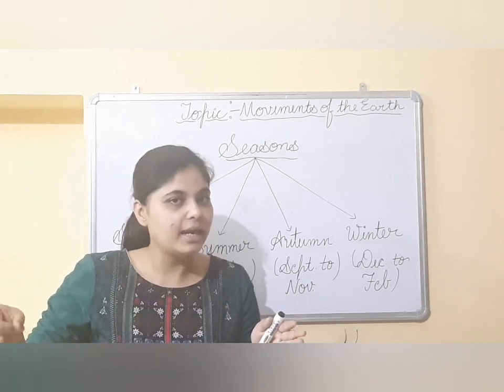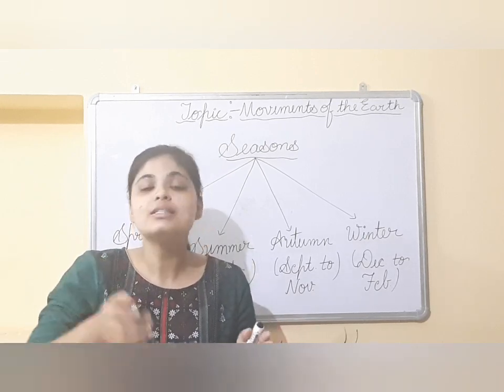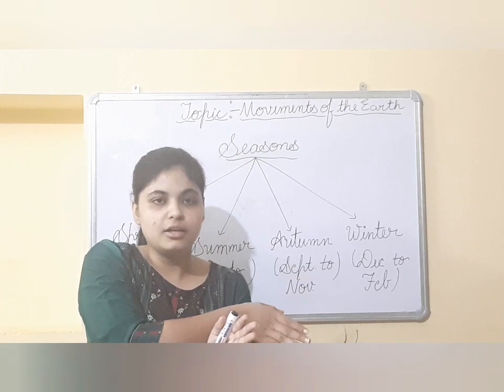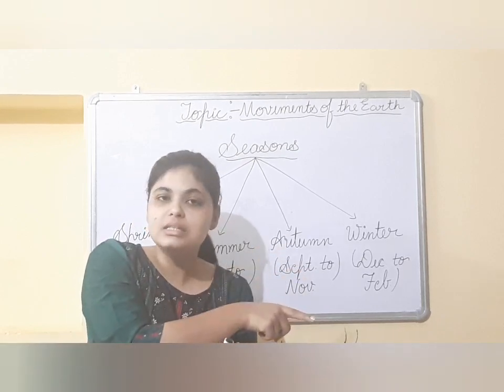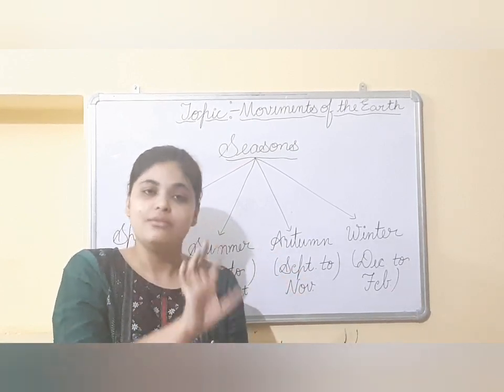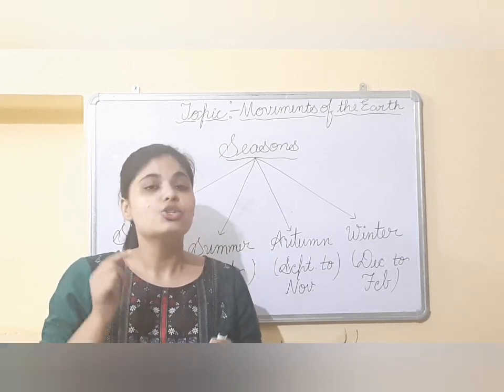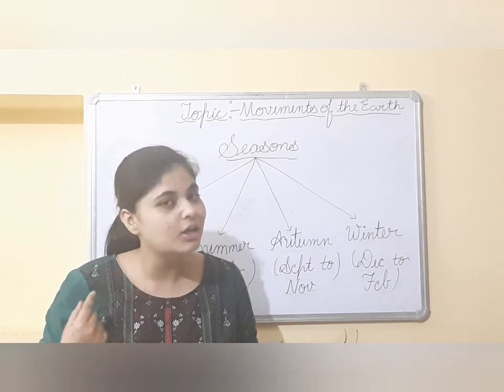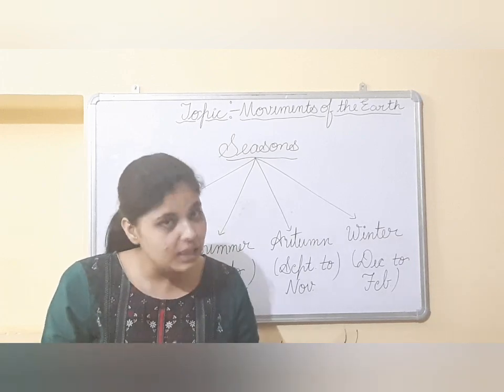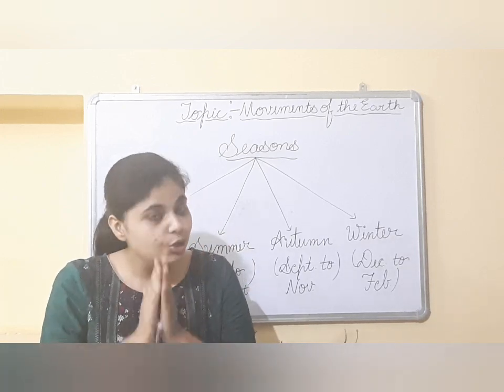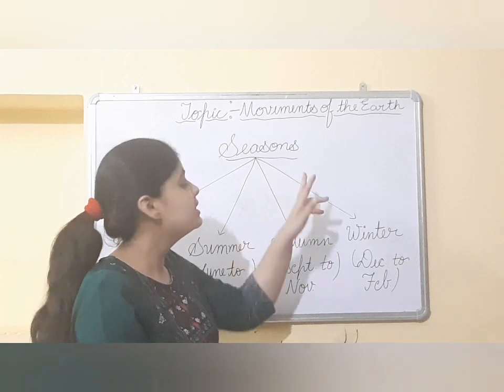Rotation gives day and night, and 1 day is equal to 24 hours. But in revolution, years occur. Okay, 1 year is equal to 365 days. But in a leap year, we have learned that there are 366 days instead of 365. So revolution means revolving of Earth around the sun, which causes years. And also, due to the revolution, seasons occur.